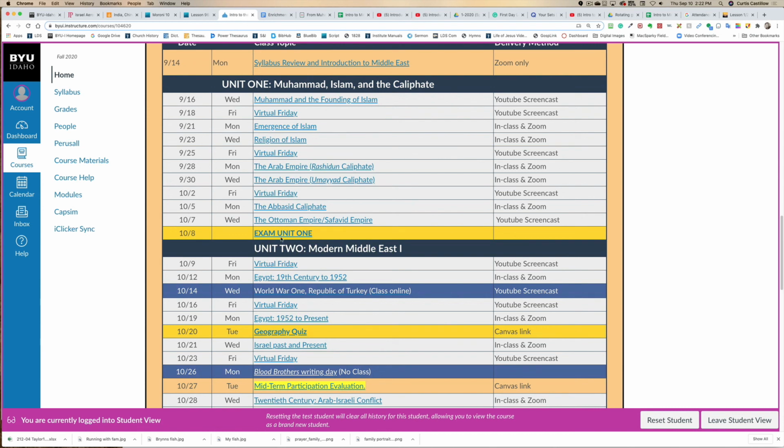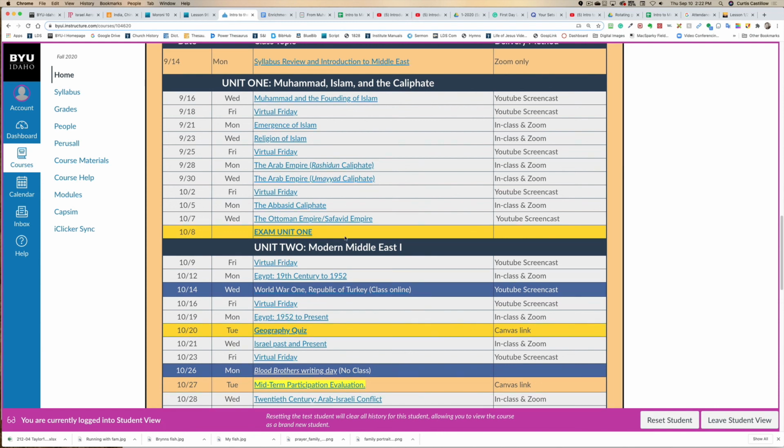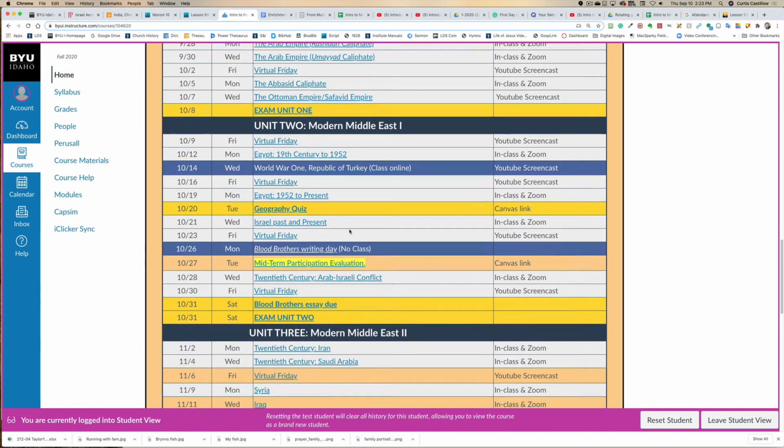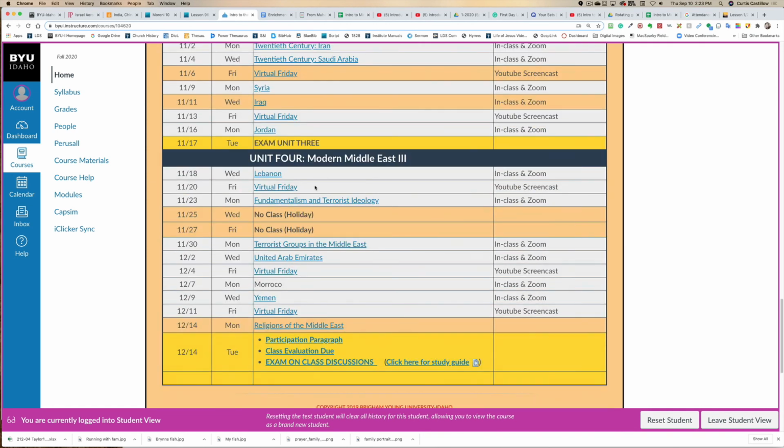Okay, and then at the end of Unit 1, you have a test. Not very long. It's just taken from the quiz questions that you've been taking. And then I go to Unit 2, and in Unit 2, it's the same thing. All right. And at the very end of the semester, you can see right here down at the bottom, I have an exam on class discussions.